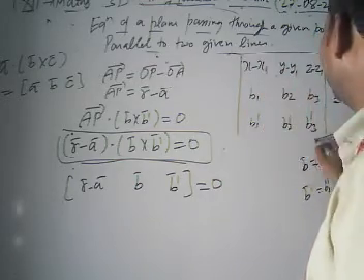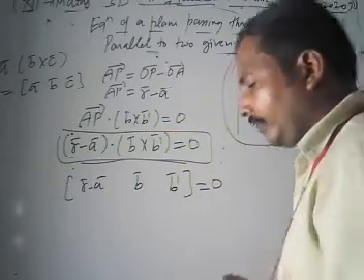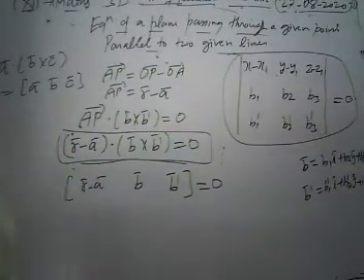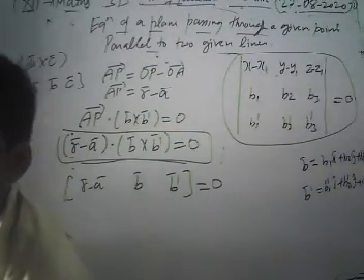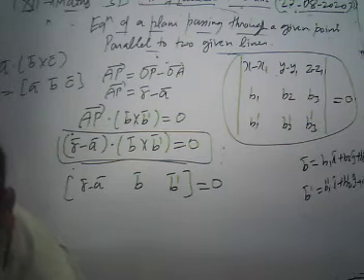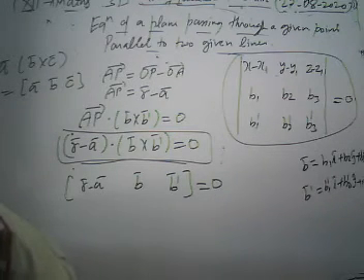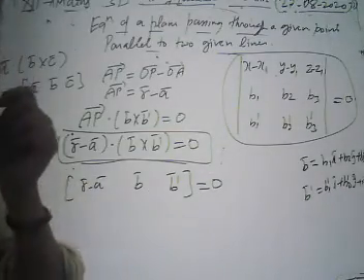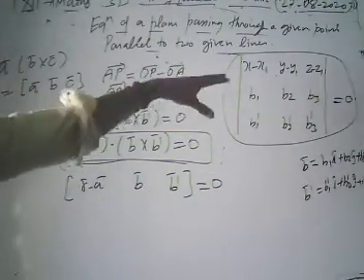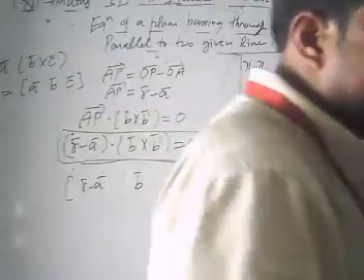What is this? This is our Cartesian form of equation of plane. It is our Cartesian form of equation of plane when our plane passes through a given point and is parallel to two given lines.